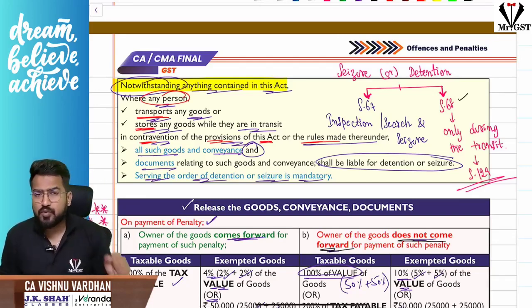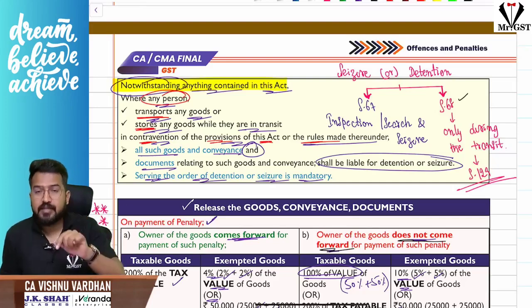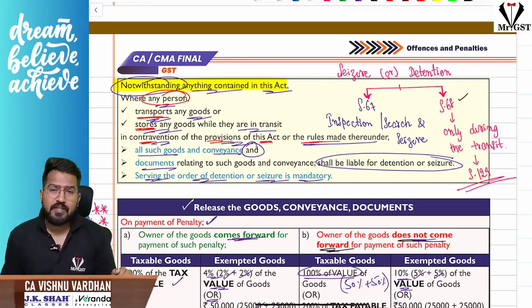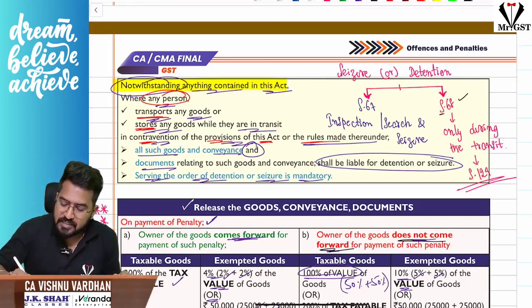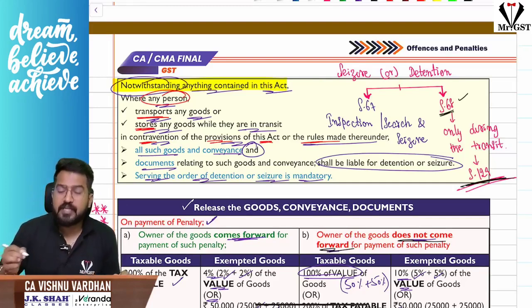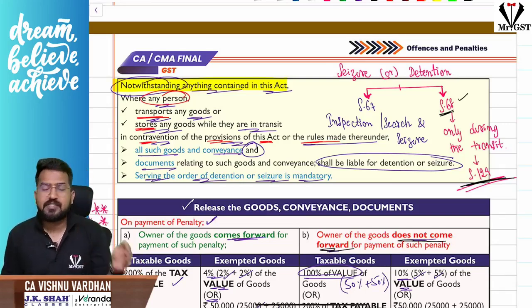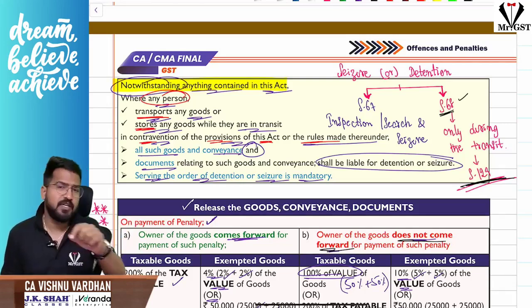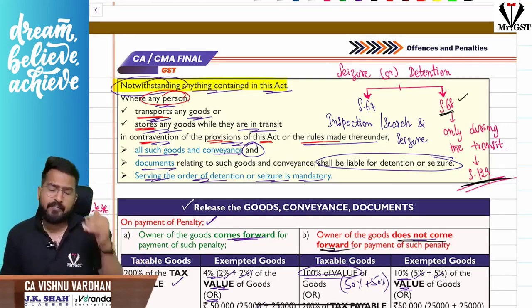When the goods are in transit and you are verifying, inspecting, searching or seizing the goods, section 68 will come into the picture, and the section 129 penalty will be triggered only in this case. When section 68 comes into the picture, automatically the penalty comes under section 129. Please have that clarity.